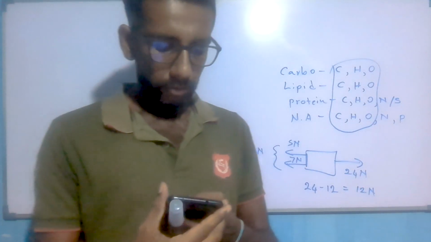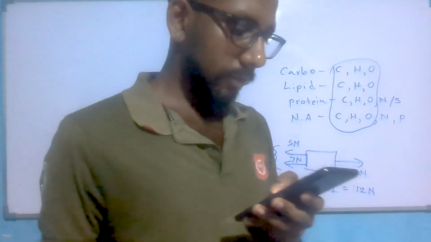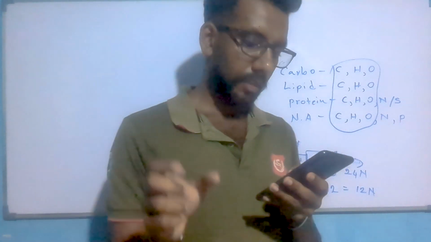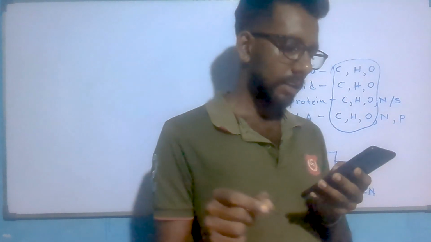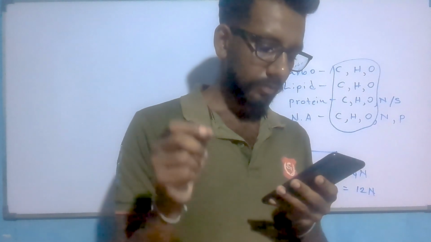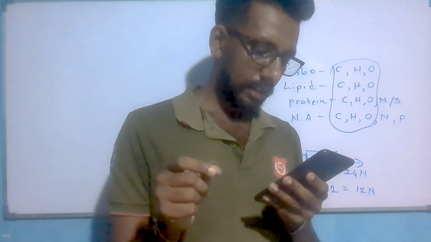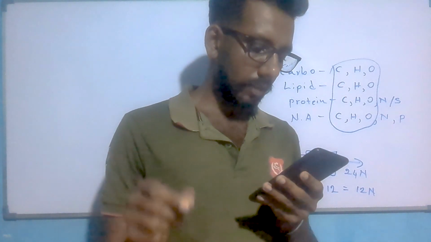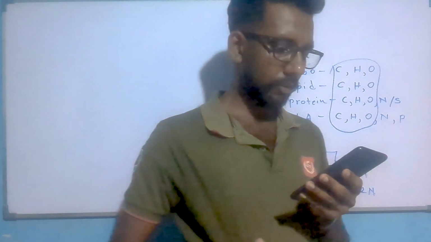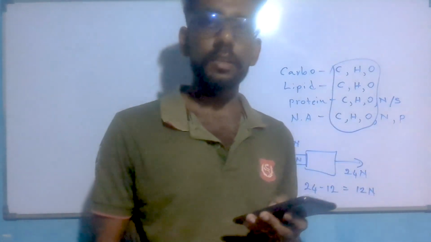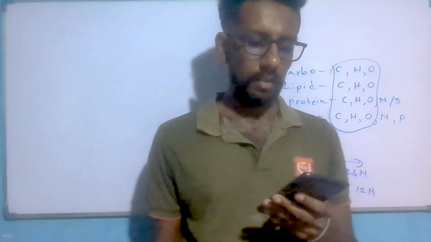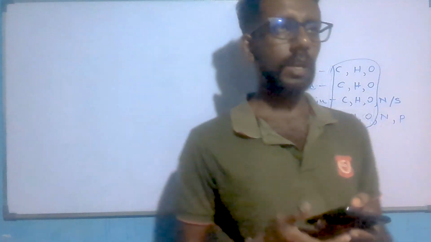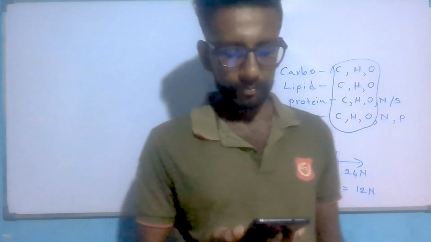Then fourth one. The cause of the pain when stung by a red ant is formic acid, which the ants apply on the sting. Application of which of the following on the sting is most effective to relieve the pain? We know neutralization: if we have an acid, we have to use a base to neutralize, and if we have a base, we have to use an acid.